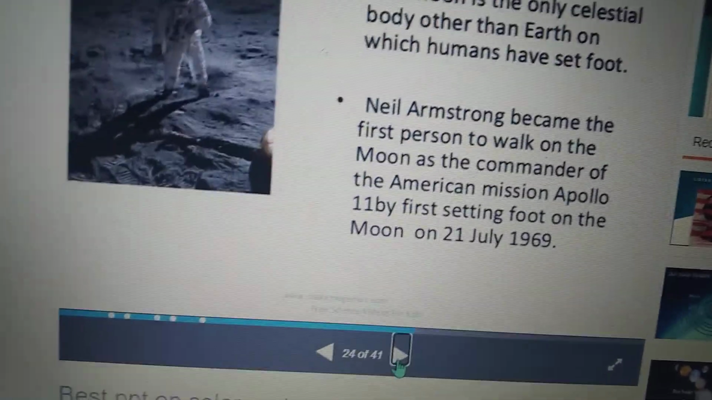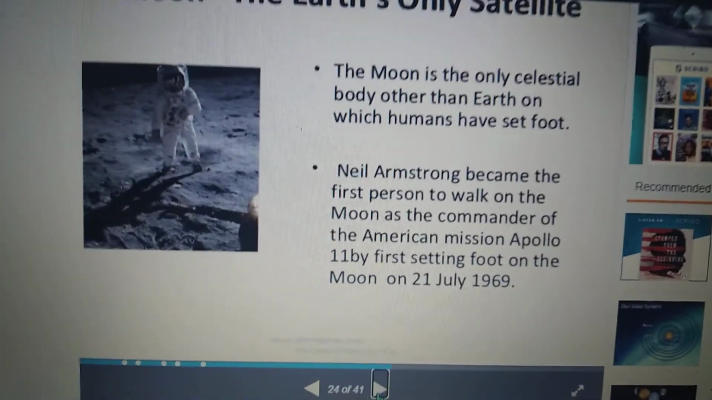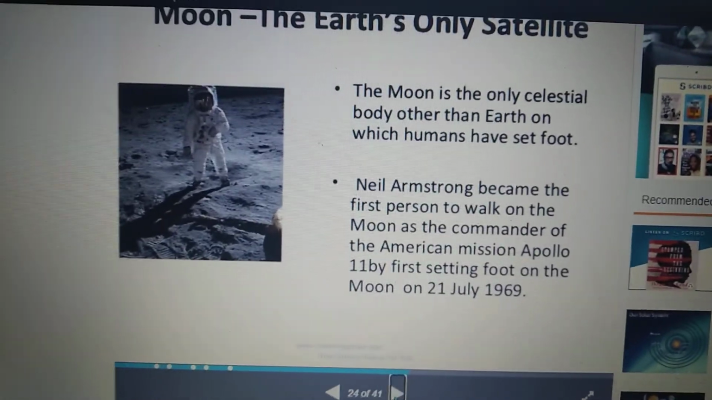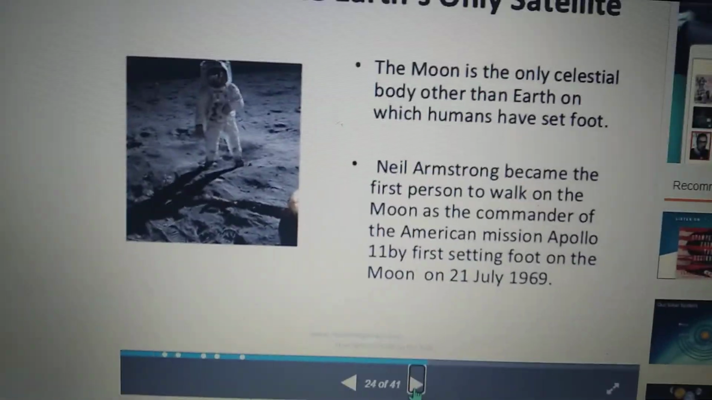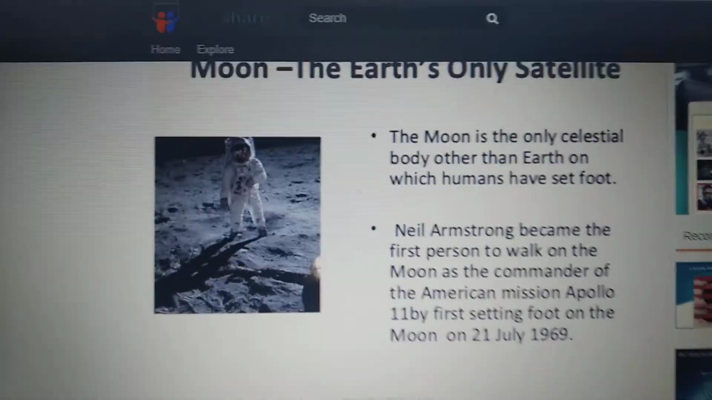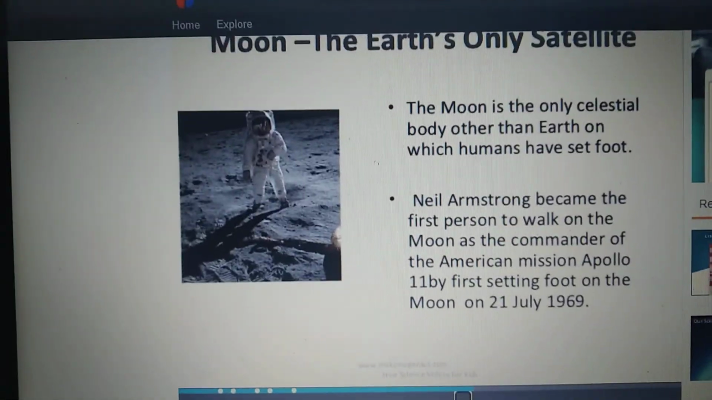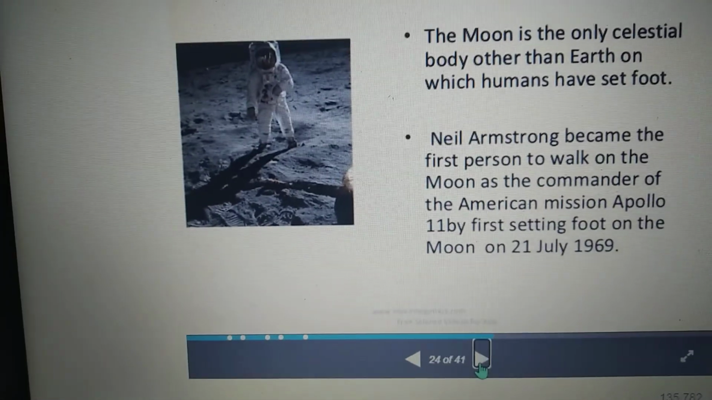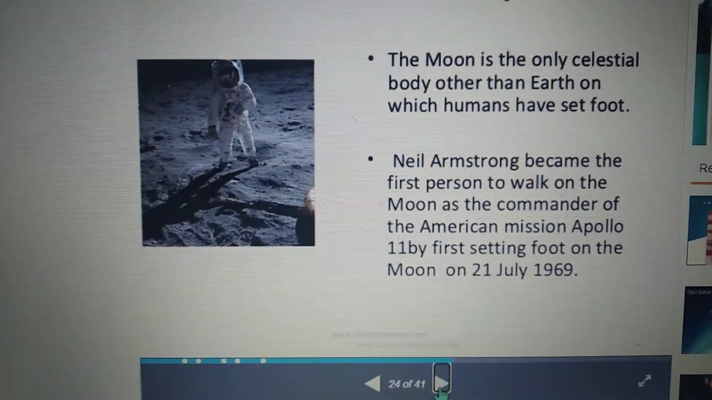And you know what the phases of the moon are, children? Have you heard about the phases of the moon? Sometimes in Telugu we say new moon, full moon, full moon day today, new moon day today. You have observed that those are the phases of the moon. The phases of the moon mean we can see different shapes of the moon.